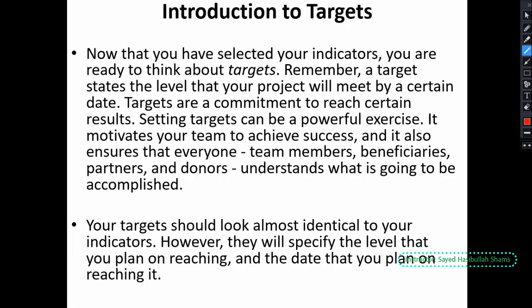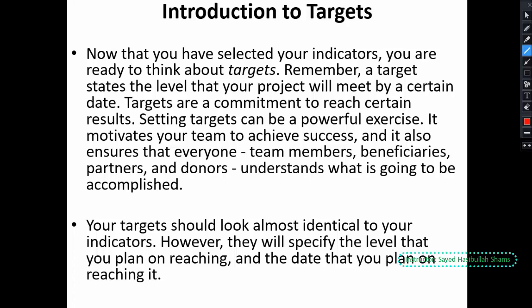How to select a target is a very powerful exercise, because if we don't have targets, we cannot measure our achievement.